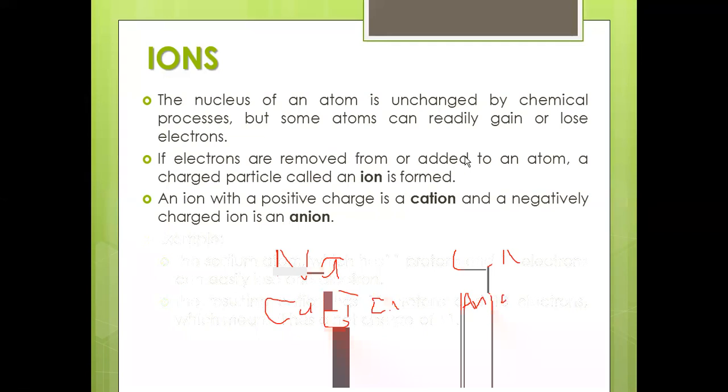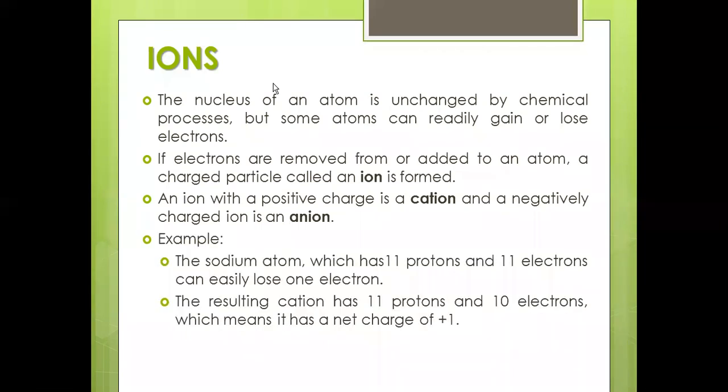So, you have already studied this at O level. Sodium has the electron distribution 2, 8, 1, so it is able to lose an electron. The number of protons equals the number of electrons, which is 11, so it is able to lose 1 electron. By losing that 1 electron, it ends up with 10 electrons and 11 protons.